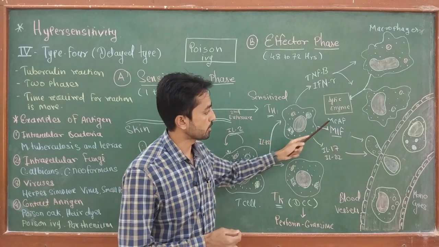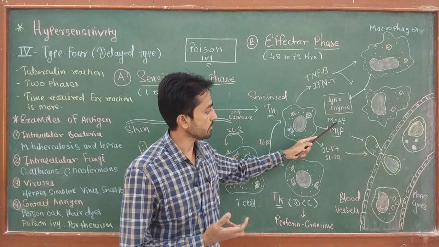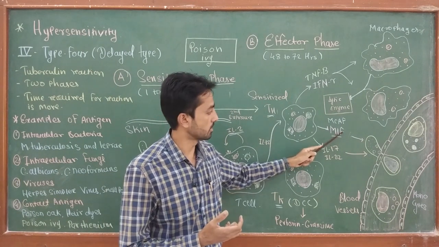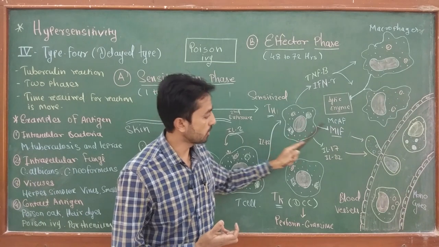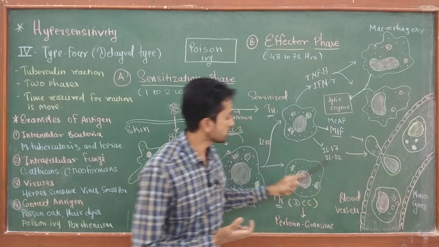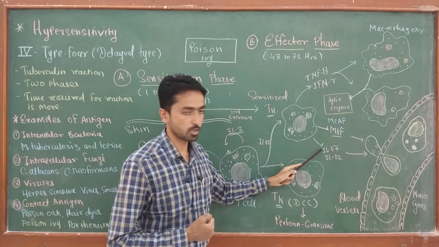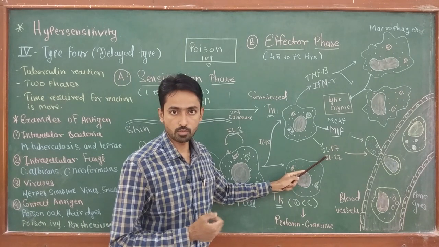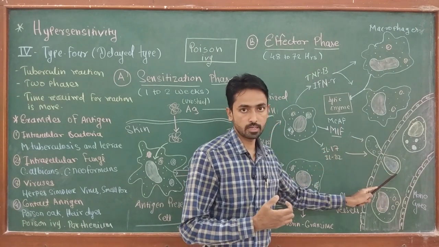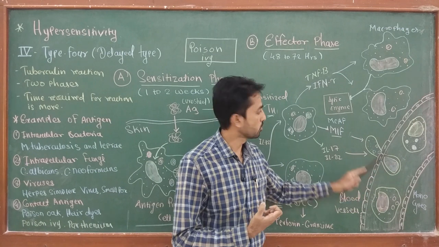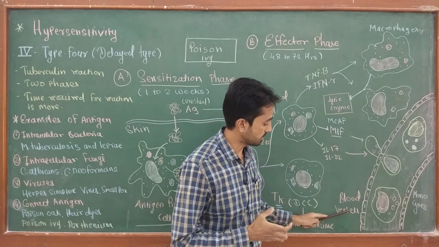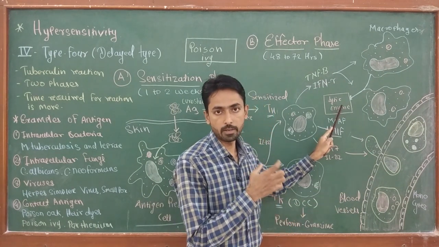Now, if the T helper cell produces MCAF, that is monocyte chemotactic activation factor, or MIF, that is migration inhibition factor, both these chemotactic attractants are going to attract monocytes which are present inside the blood vessels. Other cytokines produced by T helper cells are interleukin 17 and interleukin 22. These cytokines also act on the monocytes, and due to the action of these cytokines, monocytes get attracted towards the site of action. Okay, and due to this, the monocytes come out of the blood vessels and migrate towards the antigen entry point.